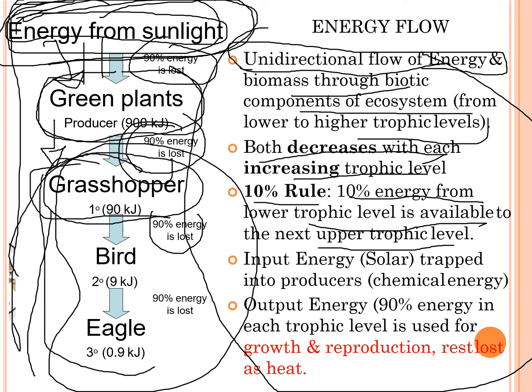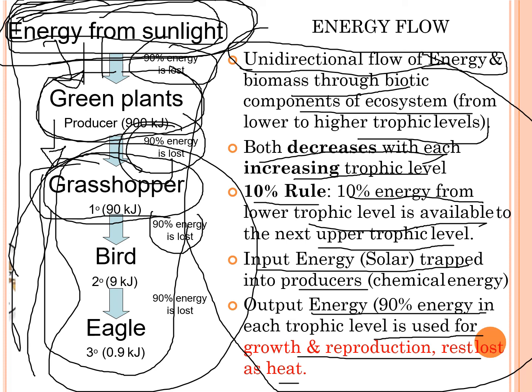So the input energy is solar energy trapped by producers, and the output energy, 90% in each trophic level, is used for growth and reproduction, and the rest is lost as heat. So definitely this is lost. Whenever plants take some energy, most of the energy is lost during transfer and for their own growth and reproduction processes, and only the leftover energy, which is 10%, is transferred to the next upper trophic level.